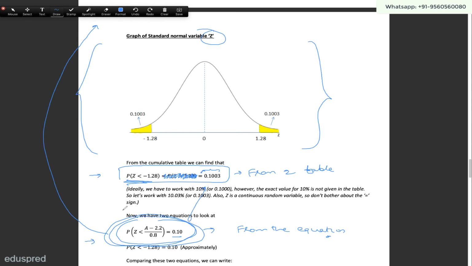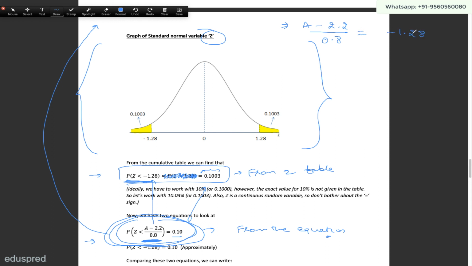If you compare these two equations, this would imply that this thing is equal to this thing, because the probability that z is less than minus 1.28 is approximately 0.10, and in the second equation we have written the probability that z is less than this number is equal to 0.10. So we can infer that (a minus 2.2) divided by 0.8 should be equal to minus 1.28.